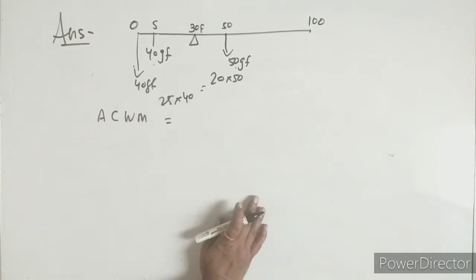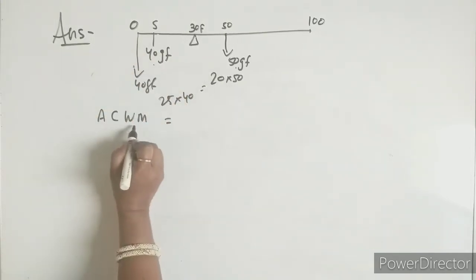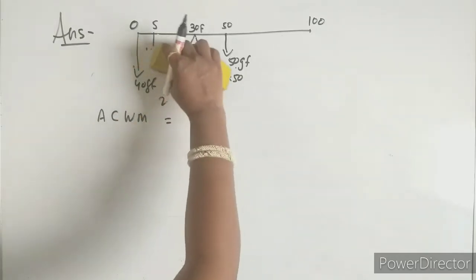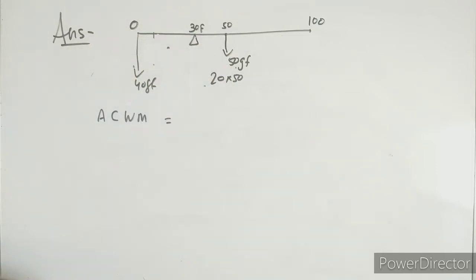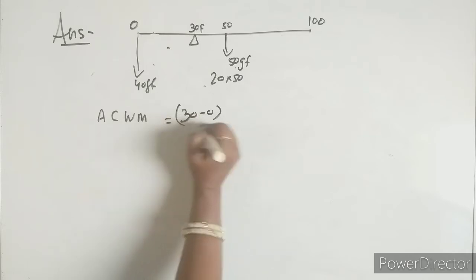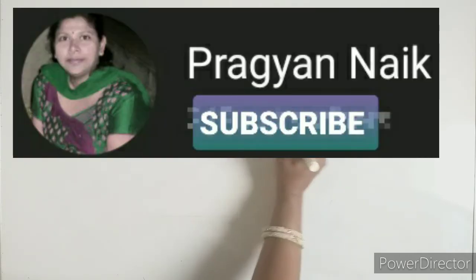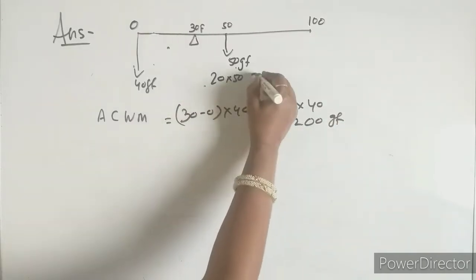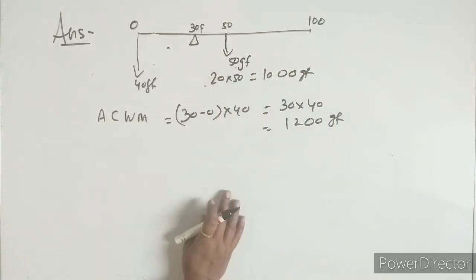How to solve? Directly we cannot write, no? So let us see. What will be the anti-clockwise moment here? Now it is not here, it has changed to this end. So this will be 30 minus 0 into 40, so it is 30 into 40. How much does it come to? 1200 gram force, whereas the other side comes to 1000 gram force. These two are not the same.